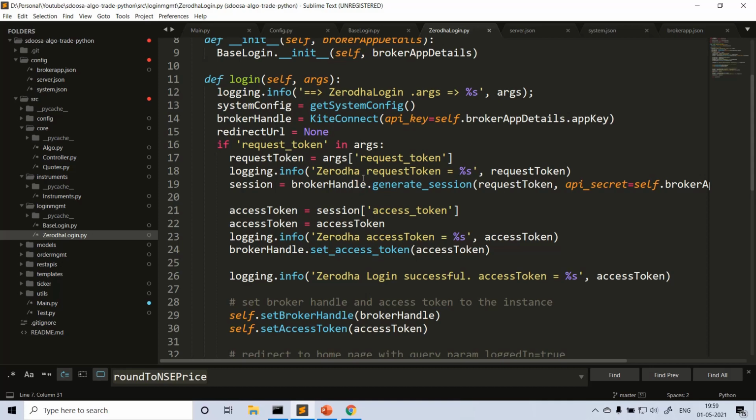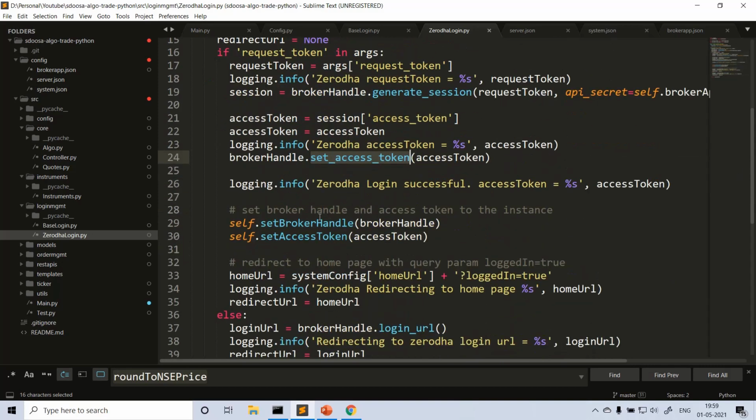And using this broker handle and the request token, we generate the session here, and in turn we'll get some session object. From there we'll read the access token, and then we'll assign that access token to the broker handle here, set access token. This itself is nothing but this object with Zerodha login. These methods are implemented in the base class, right? Set broker handle, set access token.